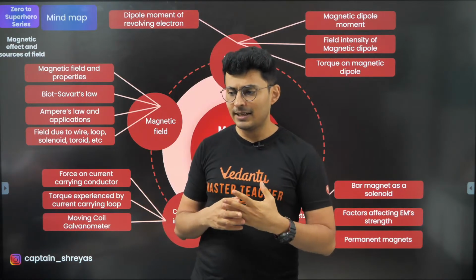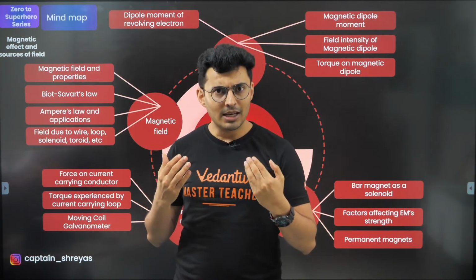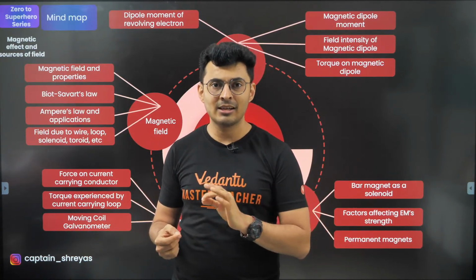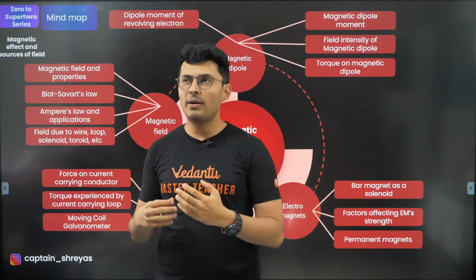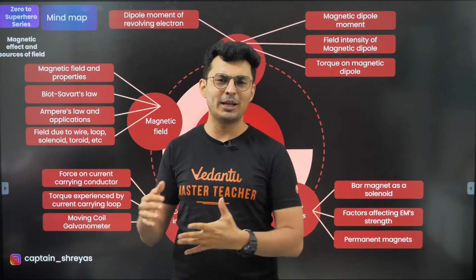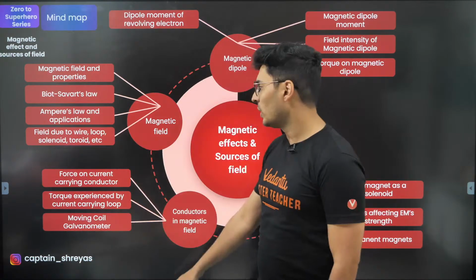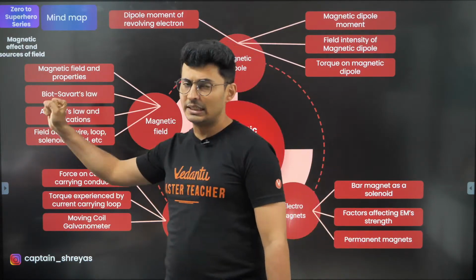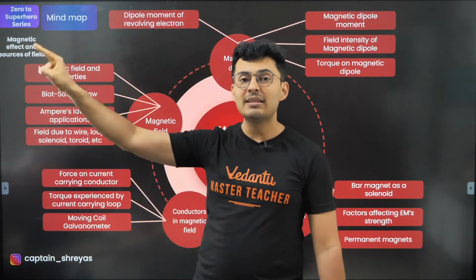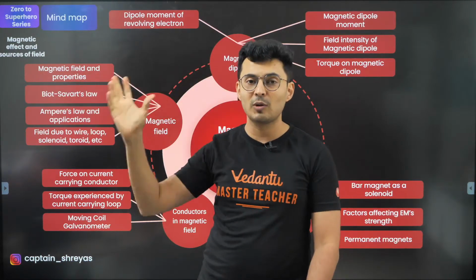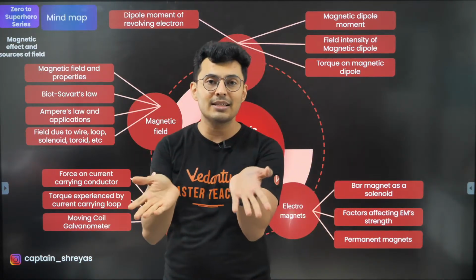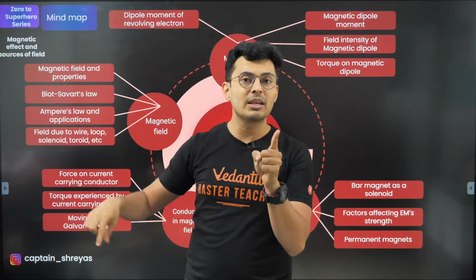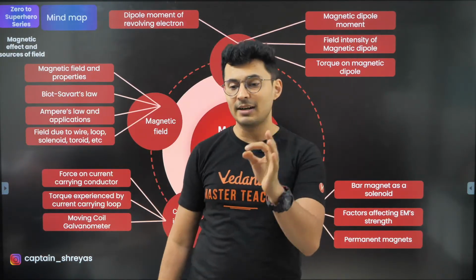Now, having said that, in magnetic field, you will see it never starts from anything or ends at anything. Although many people think magnetic field lines start from North Pole and end at South Pole, that's completely wrong. Keep this in mind: they complete a loop and are always closed loops. It feels as if it starts from North Pole, but technically speaking, the loops continue even inside a bar magnet.